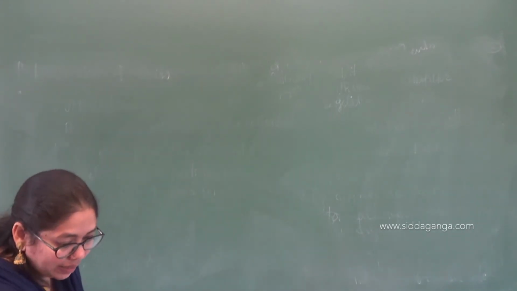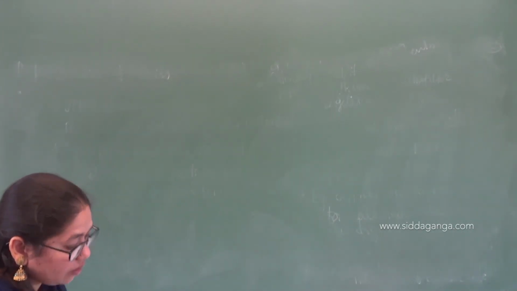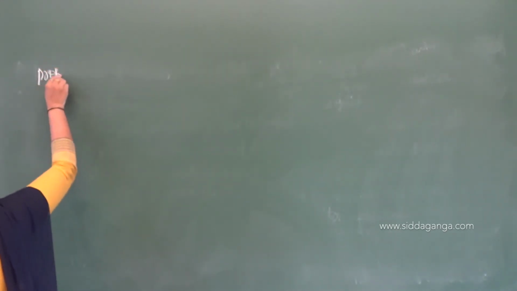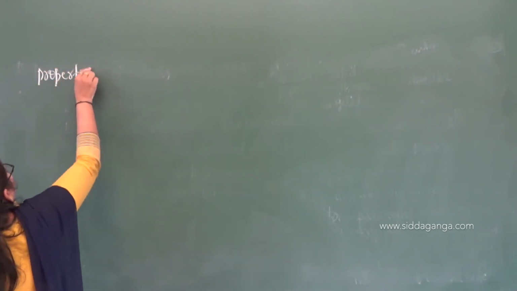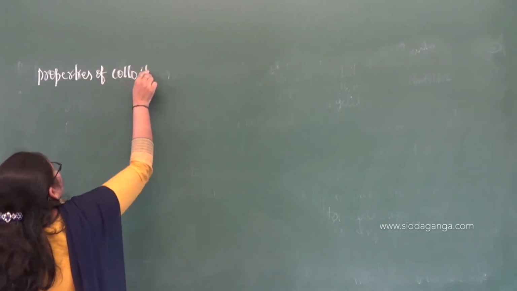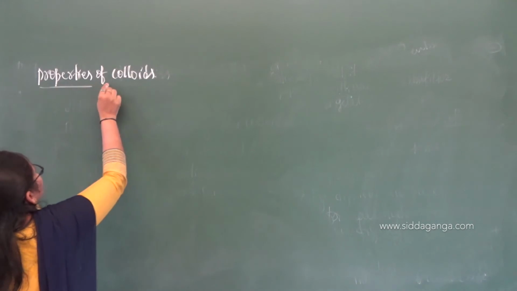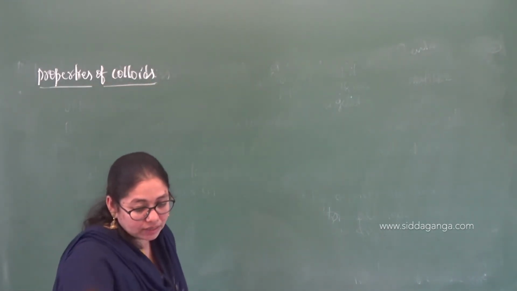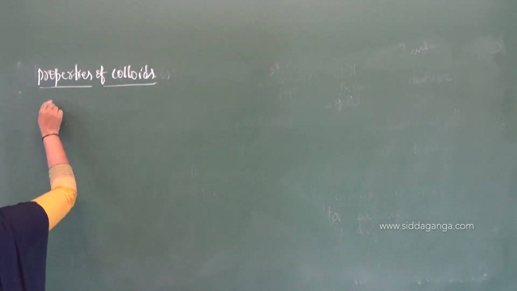So the next concept is properties of colloids. The first property is the colligative properties.